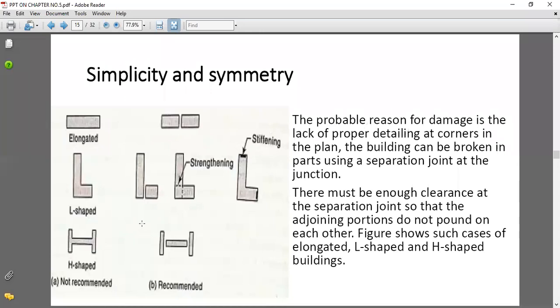Next point is, again, there are some elongated shapes, some L type shapes, H type shapes that are not recommended, but we should convert this not recommended structure into the recommended structure with proper detailing of the corners. You can see the elongated shape has been divided into two blocks, and then that will become a recommended structure for the basic planning of earthquake resistant design of structures.